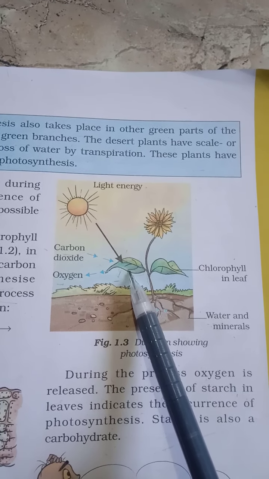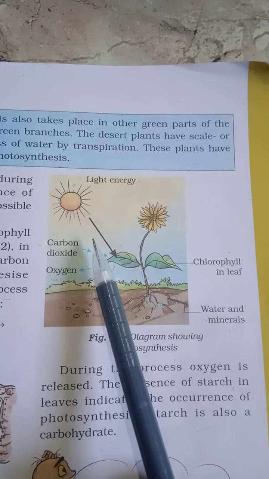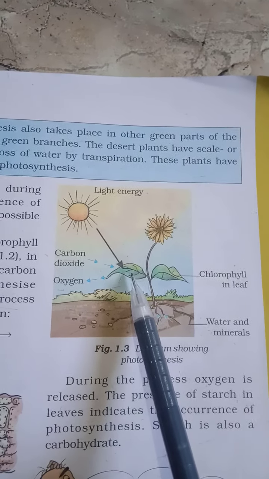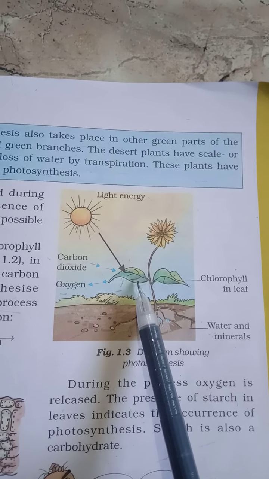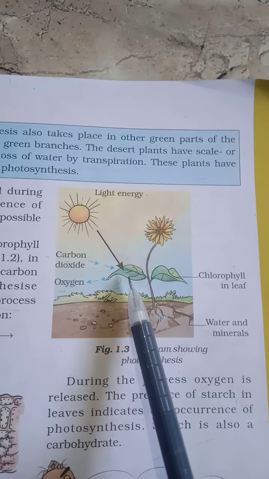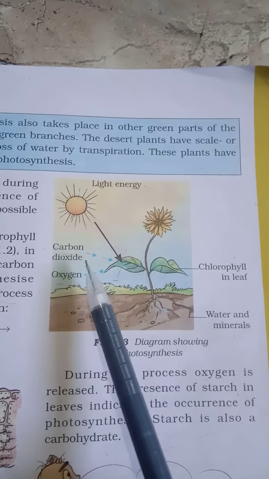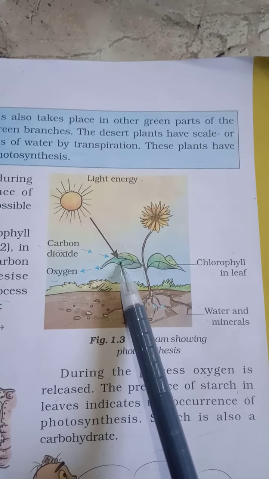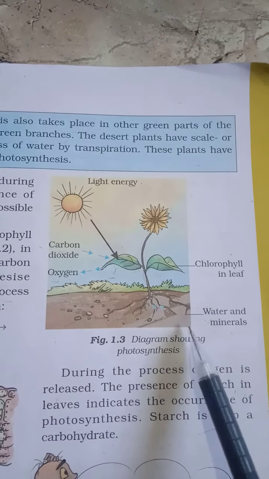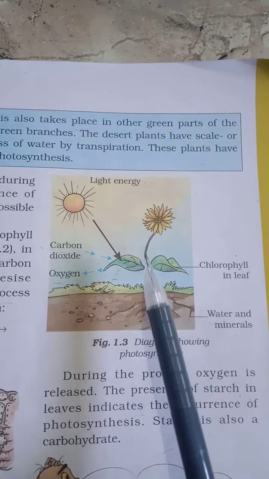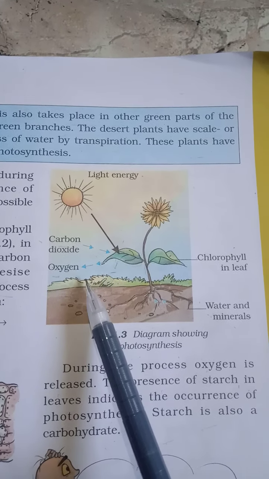Now, as we earlier discussed, in the process of photosynthesis we require sunlight. This sunlight is absorbed by the leaves. In the leaves, there are stomata, the tiny pores in the leaves. These stomata absorb carbon dioxide, and the leaves absorb the sunlight. With these, along with water and minerals, the plant can make the food. And the plant will release the oxygen.